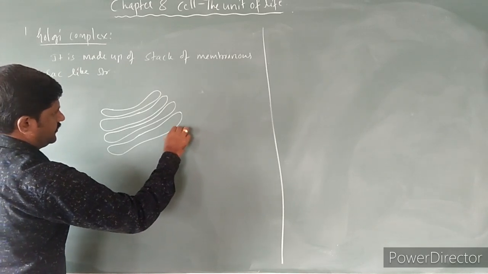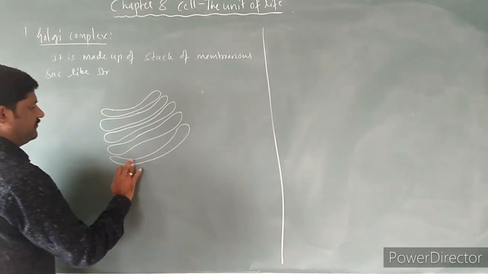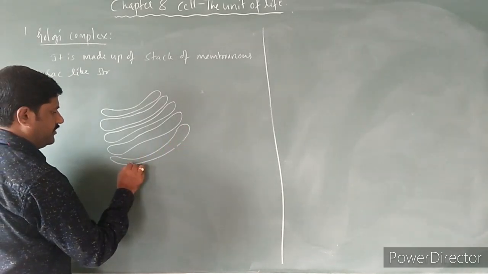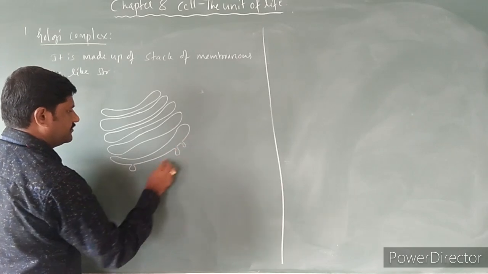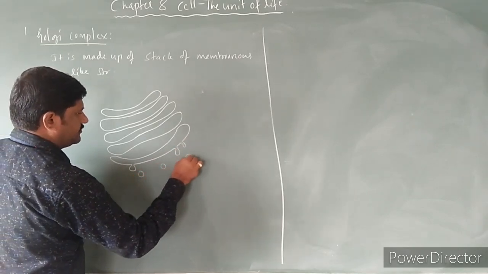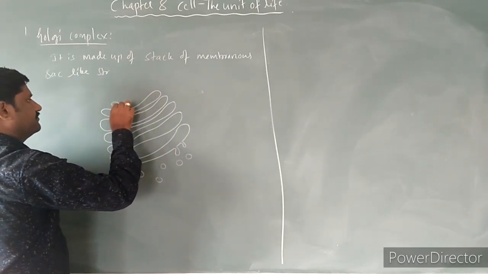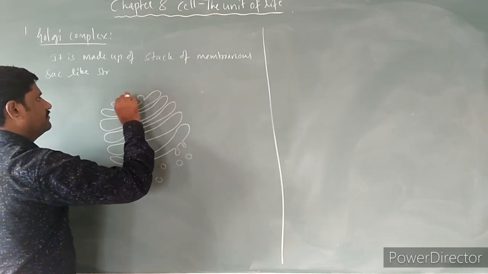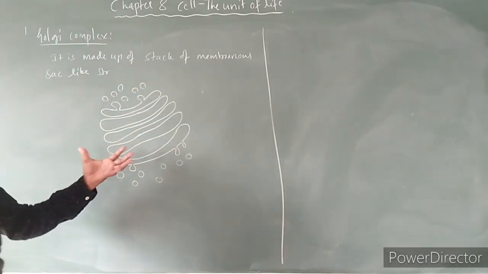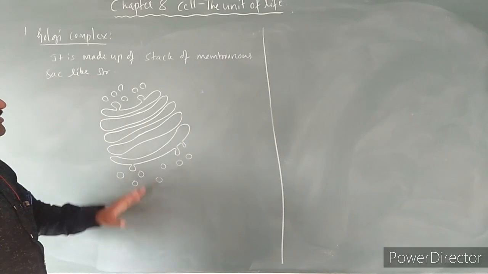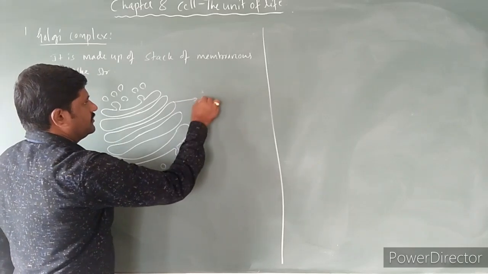So these are usually disc-shaped. This kind of disc-shaped structures that we come across over here. And these are mainly the cisternae, what we call them. Okay. See here, this is how the Golgi complex is. So this consists of a state of membranous sacular structures. These are known as what? Cisternae.